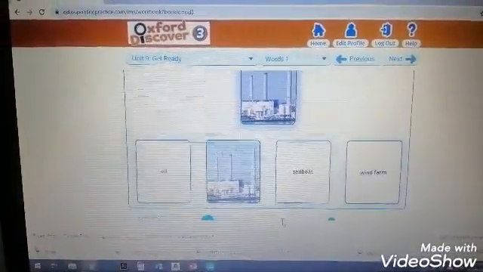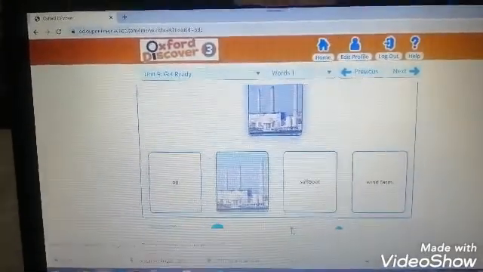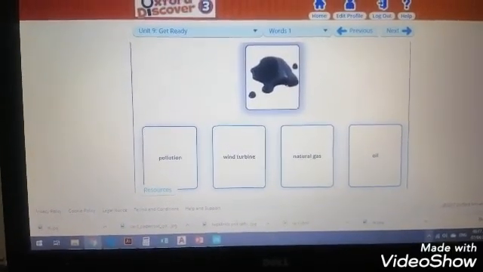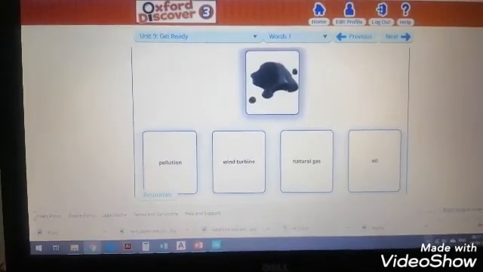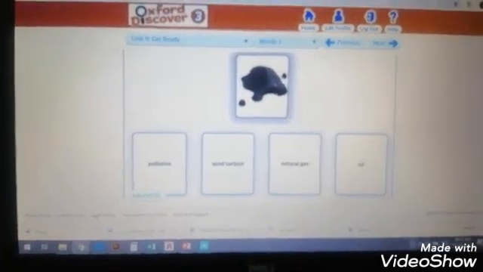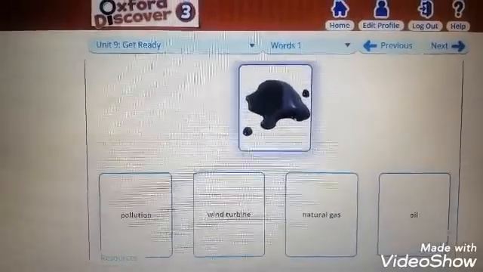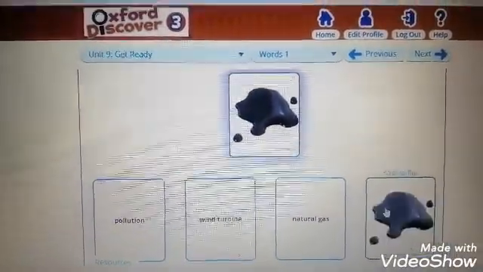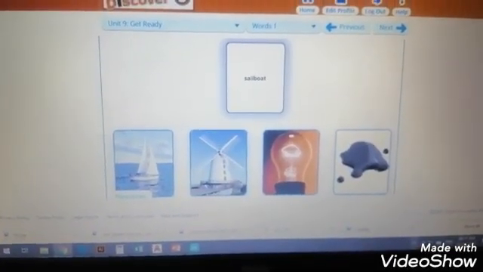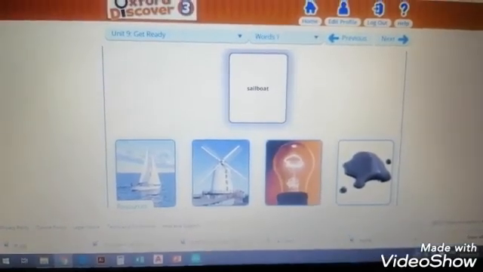The next one. What is this picture? Pollution, wind turbine, natural gas, oil. What is it? This is oil. Good job. Now they give us the word, and we should know which picture is for the sailboat.